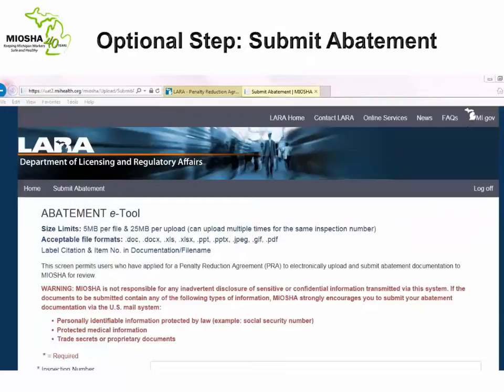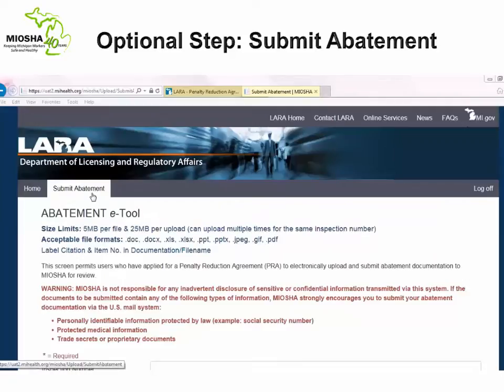As an optional feature, a company with a pending penalty reduction agreement request can elect to submit their abatement documents for that inspection to MIOSHA using the PRA Abatement e-tool. This new tool, located within the online PRA application system, allows users to upload abatement material and receive immediate confirmation of its submission to MIOSHA via the online system. To use the Abatement e-tool, you can click the Submit Abatement button located within your PRA confirmation page. You may also click the Submit Abatement link located on the online PRA Systems toolbar.